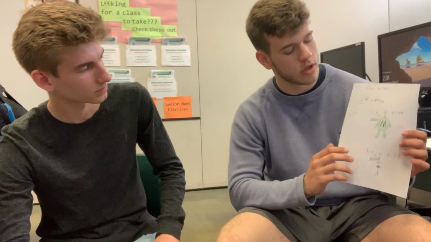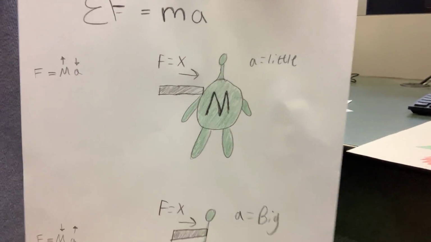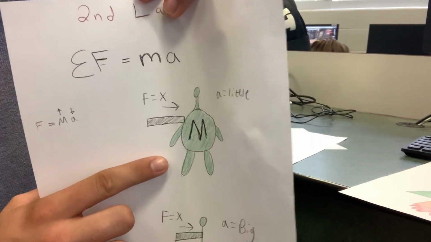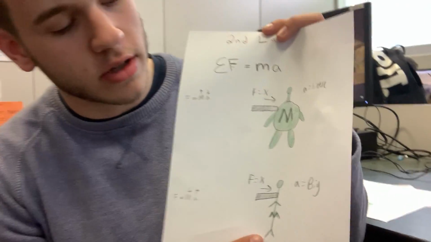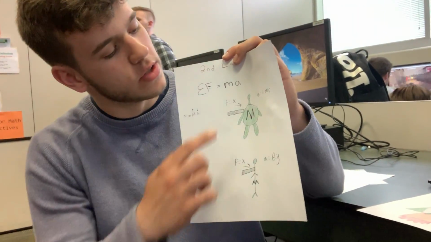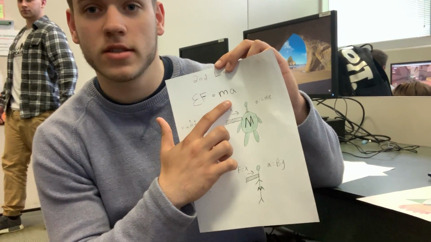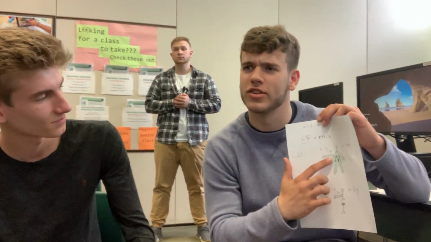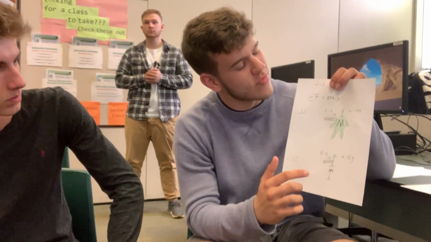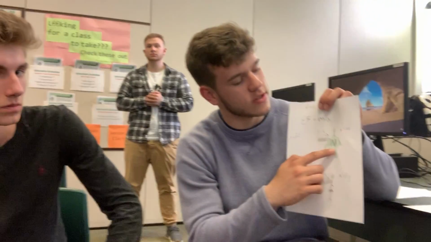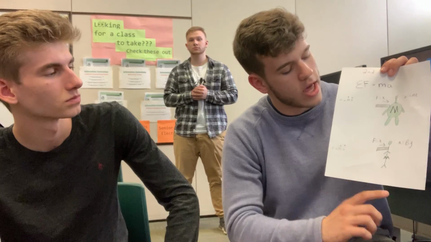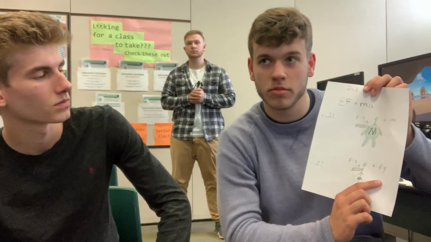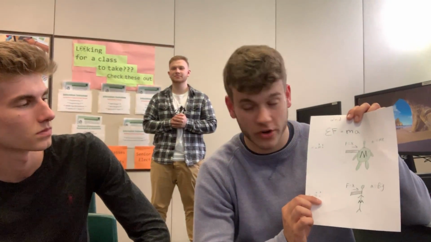When we look at the picture, we have two different diagrams with the same force. We've got a person with a bigger mass being acted on by a force, and another person with a smaller mass being acted on by the same force. The difference is that the object's mass and its acceleration are inversely proportional. The person with the larger mass is going to have a smaller acceleration, because as you increase mass, acceleration decreases. And the person with the smaller mass is going to have a bigger acceleration, because as you decrease mass, you get larger acceleration.